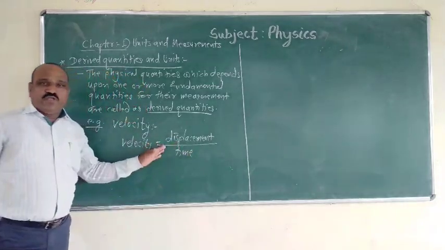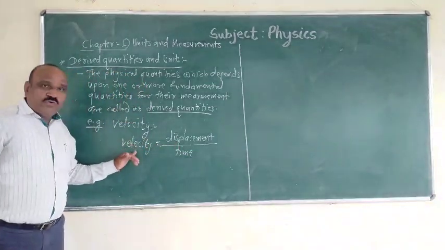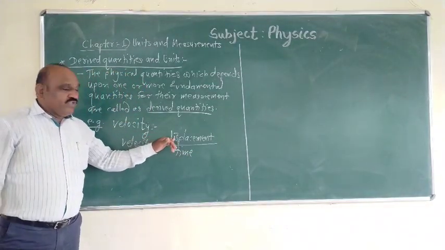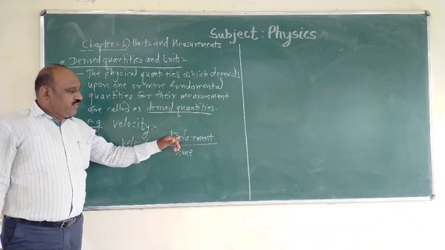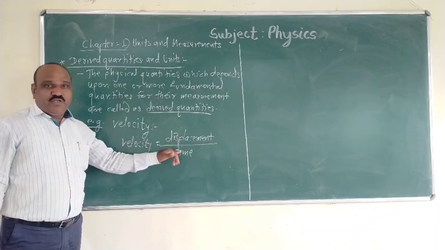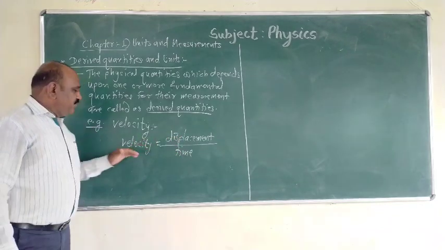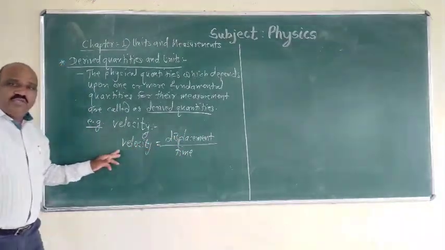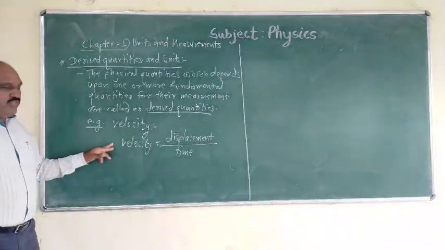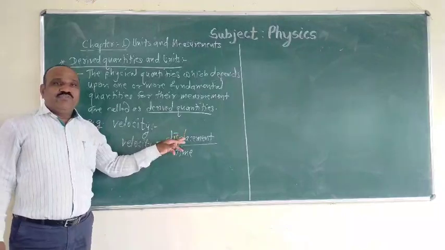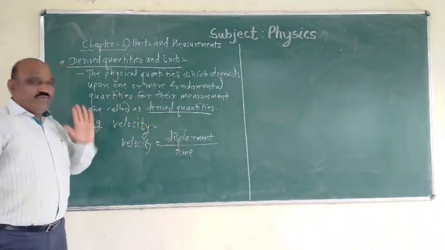Here this quantity is represented in terms of two fundamental quantities, displacement and time, and velocity is the derived quantity. That means velocity depends upon displacement and time for its measurement.